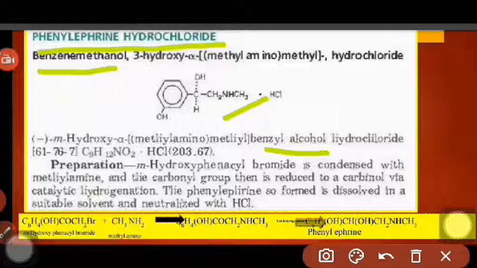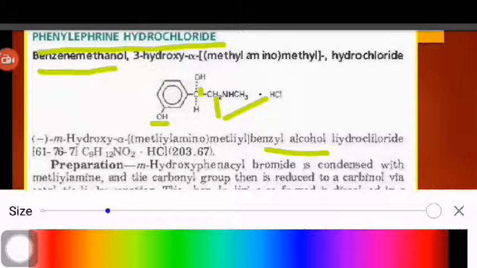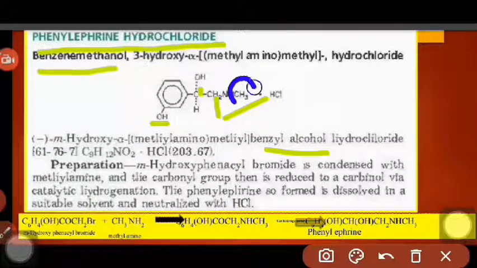Now I shall tell about each thing. First, metahydroxy. This is metahydroxy with respect to the functional group attached. Then alpha methyl amino. So this is the alpha position and we have methyl amino.